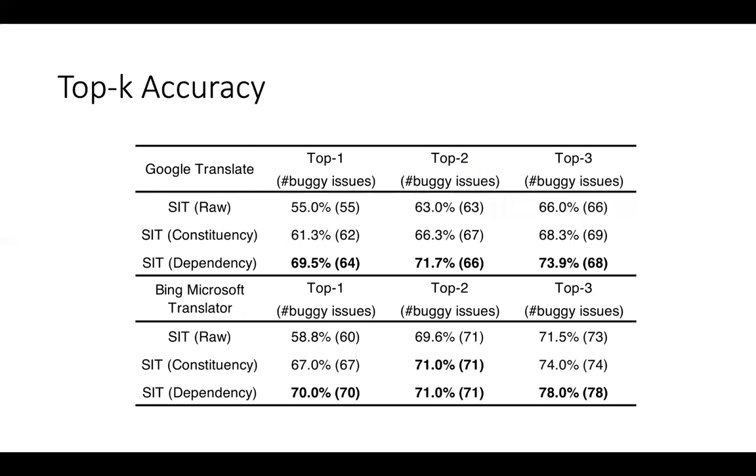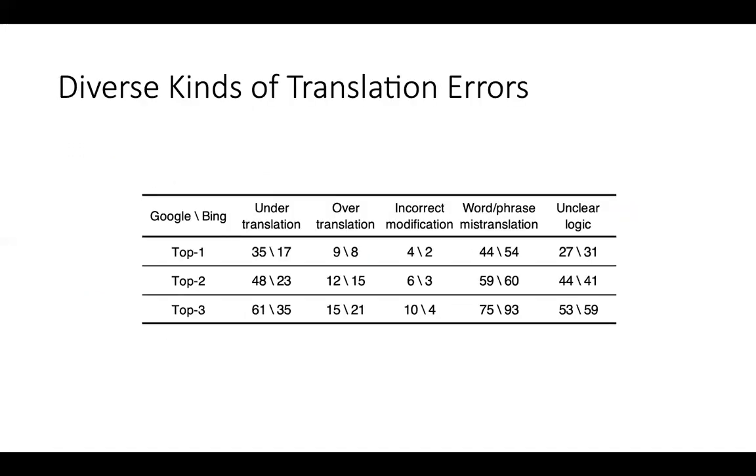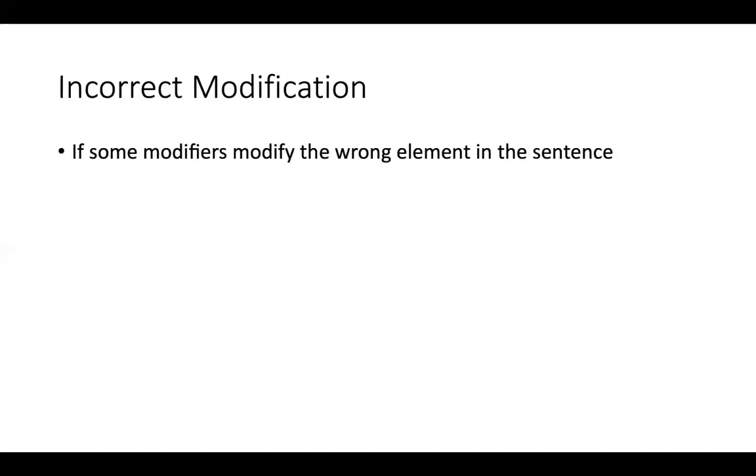The result is quite promising. For both software, we can achieve around 70% top 1 accuracy and report 64 erroneous issues and 70 erroneous issues respectively. We can find quite diverse kinds of errors. Specifically, we have 5 kinds of errors: under-translation, over-translation, incorrect modification, word or phrase mistranslation, and unclear logic.